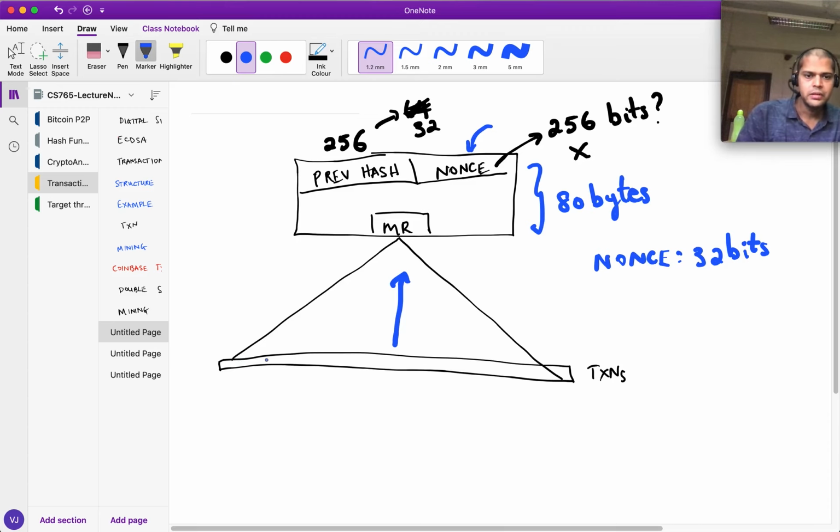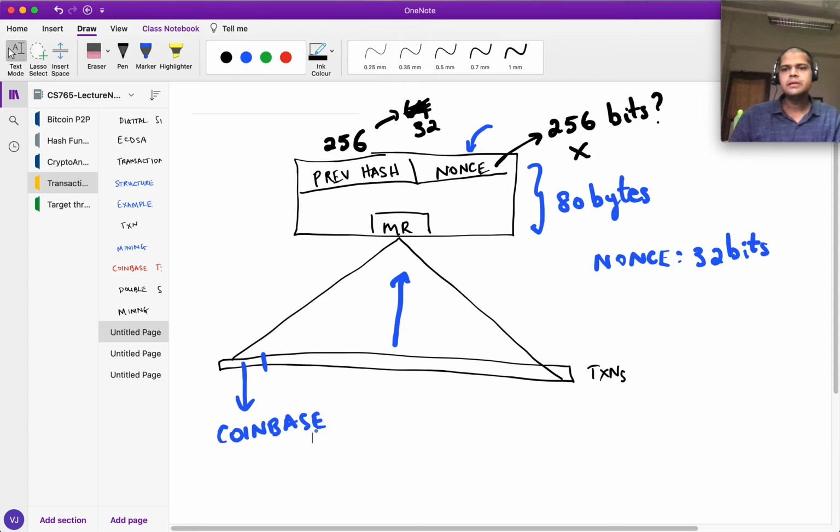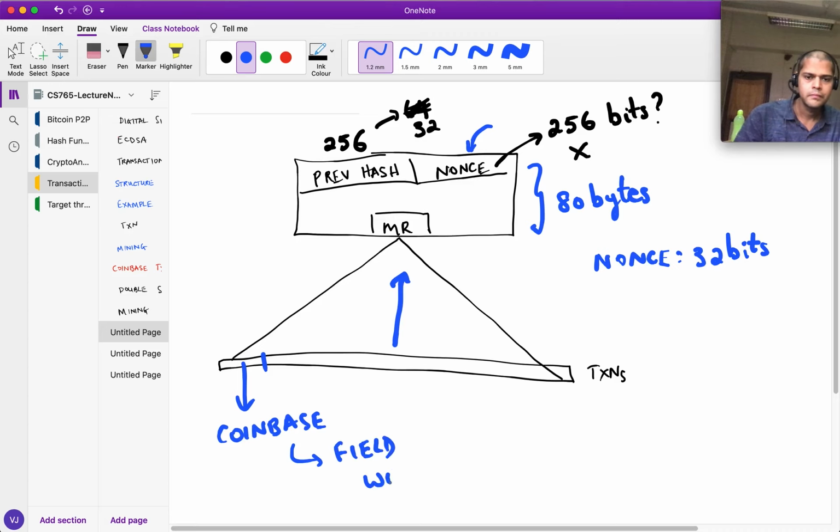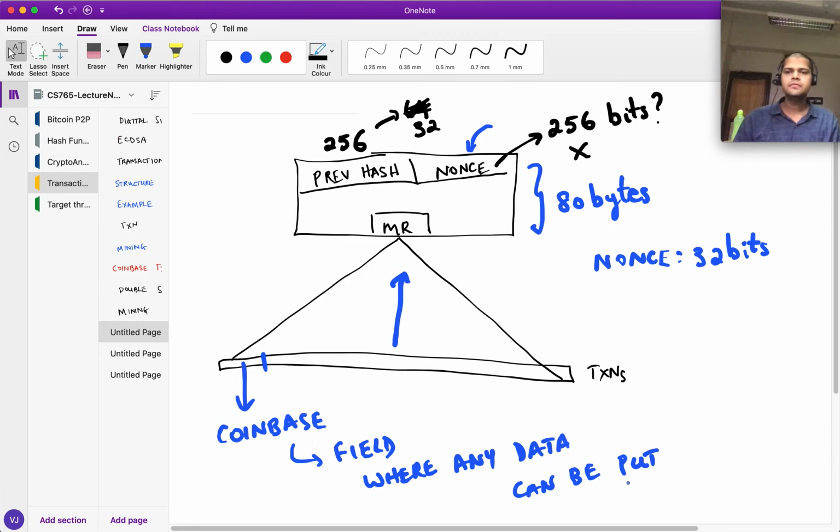But then what they do is, if you remember, this first transaction is the Coinbase. And the Coinbase has some fields where arbitrary data can be put in. Okay, so besides the fee that the miner takes for himself, there are other fields which can be manipulated arbitrarily by the miner.